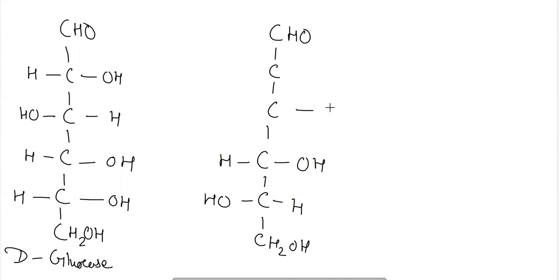Then it will be termed L-glucose. So this is the way to represent the D and L families.